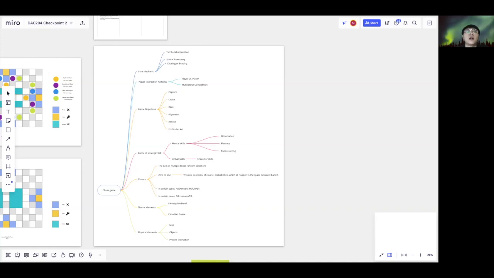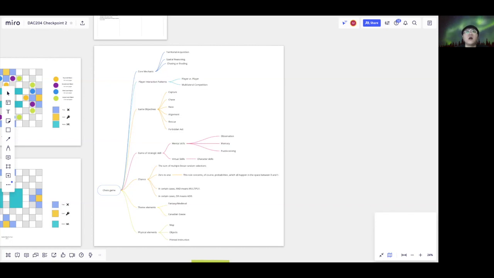Hi, hello. Here is a mind map of our brainstorming. We were thinking about doing a chess game, and the core mechanic will involve territorial acquisition, spatial reasoning, chasing, or invading. For player interaction patterns, we were thinking about making it either player versus player or multilateral competition. And for the game objectives, we were thinking about capture, chase, race, alignment, rescue, and forbidden act.